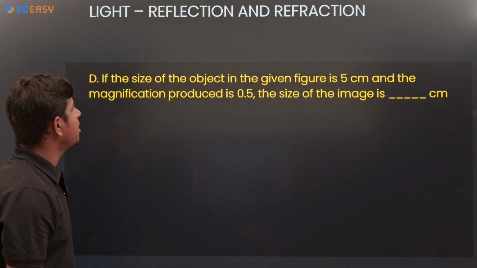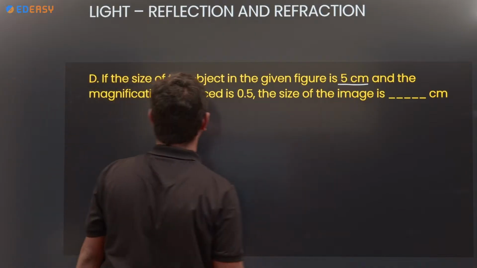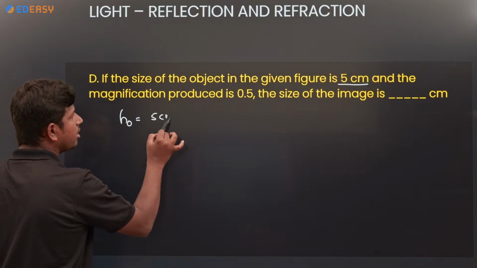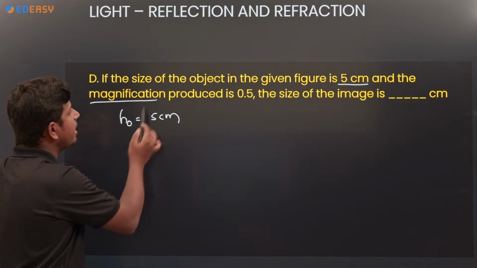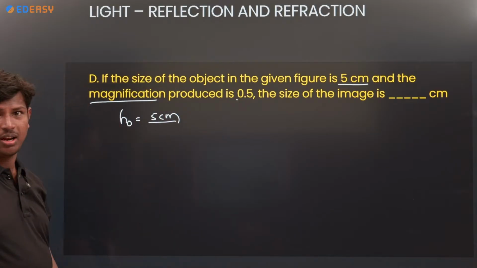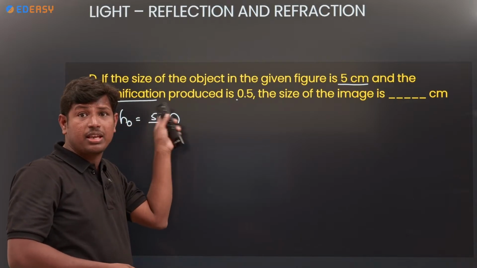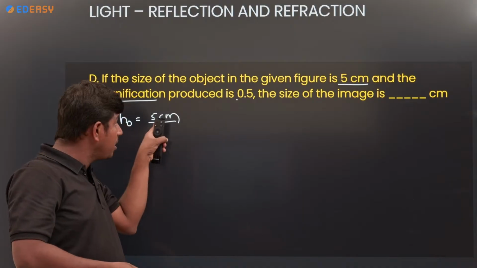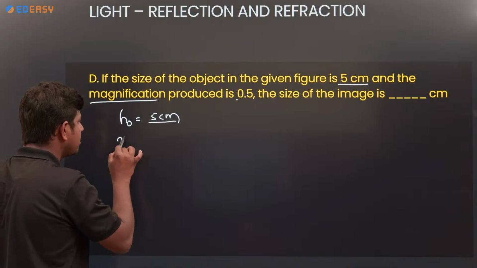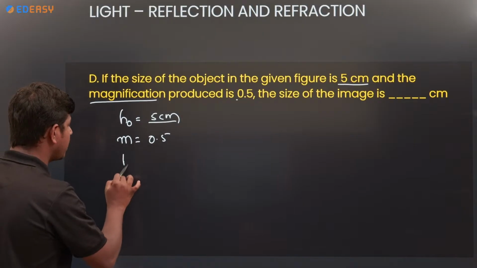Next, the size of the object h0 is given as 5 centimeter, and the magnification by the mirror is 0.5. That means the size decreases.